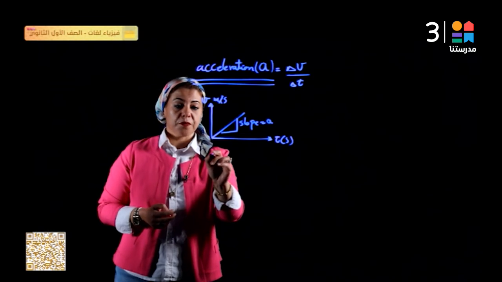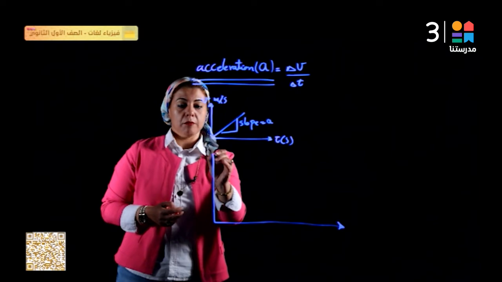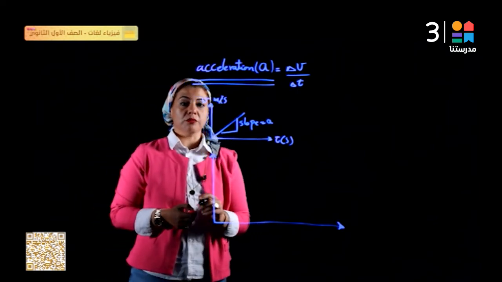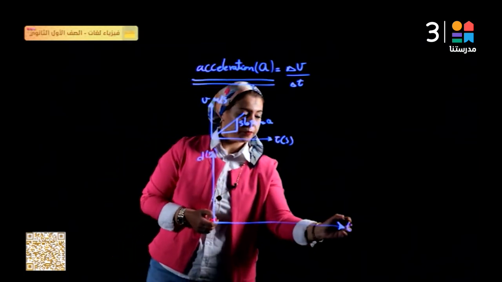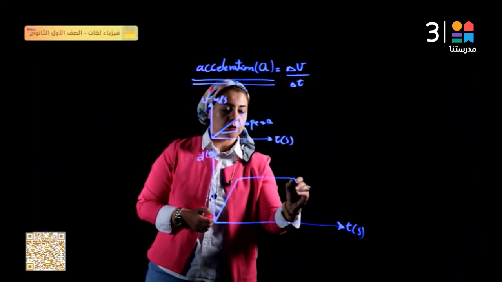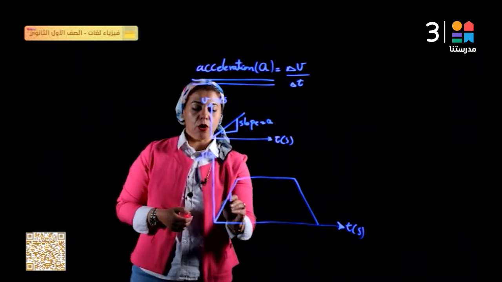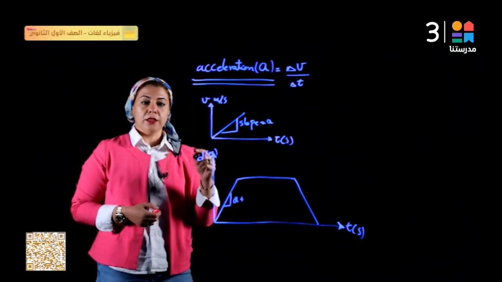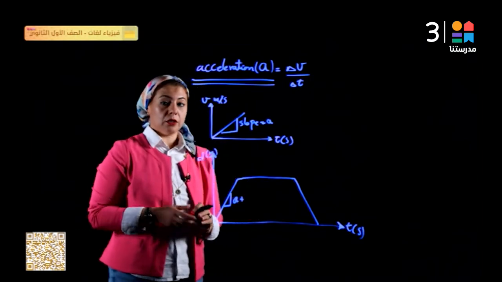We have many types of acceleration, and if we summarize and represent all the types of acceleration on the same graph, we will get this, or this, or this. In this part of the graph, the object moves with a positive acceleration, which means the velocity of the motion increases with time with a regular change.